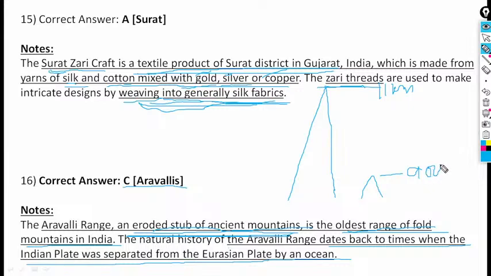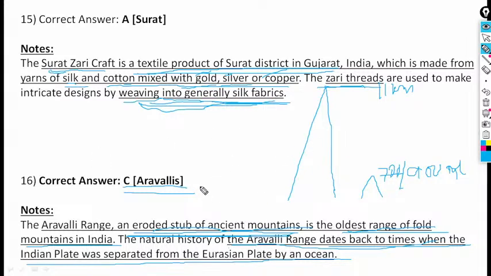Now the height is about 700 to 900 meters, and in places not even 1 kilometer. That is what the Aravalli is now. The natural history of the Aravalli range dates back to the times when the Indian plate separated.